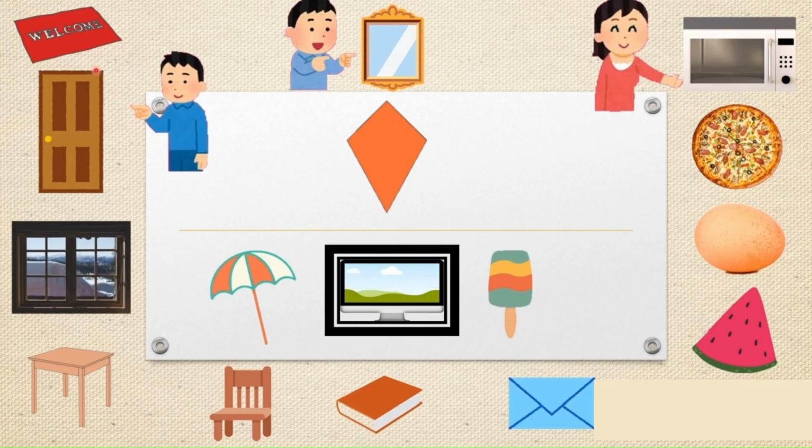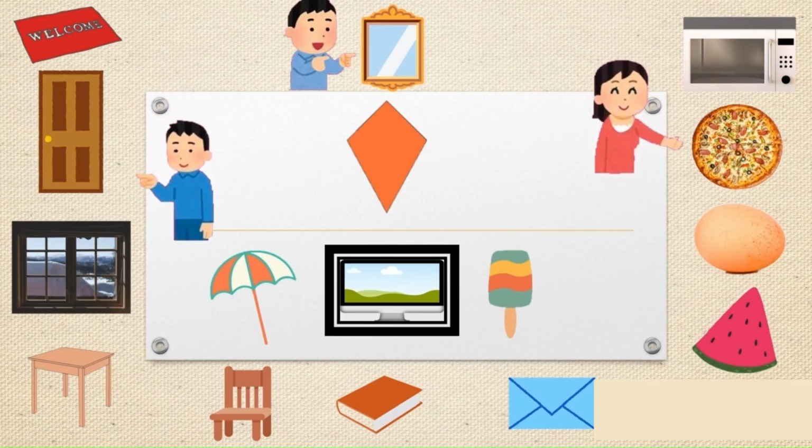different shapes, rectangular, this is also a rectangle, this is a window, and these are from the study room. And Leah finds a microwave oven, a circular pizza, an oval shaped egg, then a triangular piece of watermelon, and here a semicircular umbrella, a rectangular shaped TV, and also a diamond shape. They are very happy to see all this, and they sing a song.